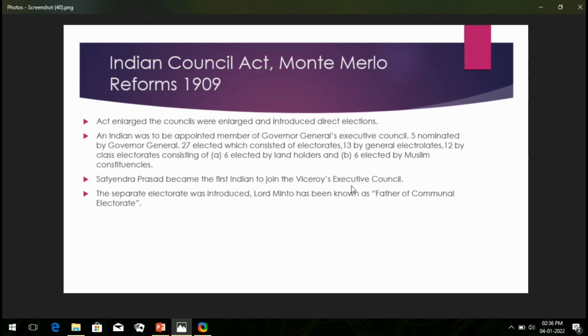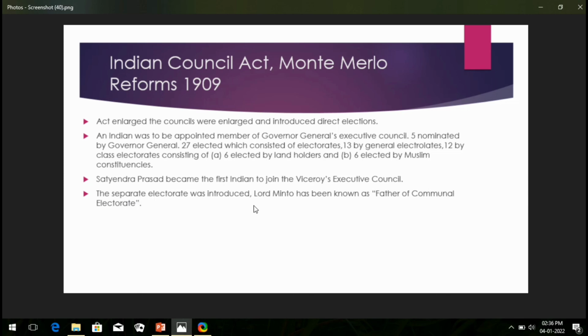Let's move on to the next line. Here you can see Satyendra Prasad Sinha became the first Indian to join the Viceroy's Executive Council. This is a very important question. You can save it, friends, so you can recall it later. Satyendra Prasad was the person who became the first Indian to join the Viceroy's Executive Council. Fine, I hope you have understood.